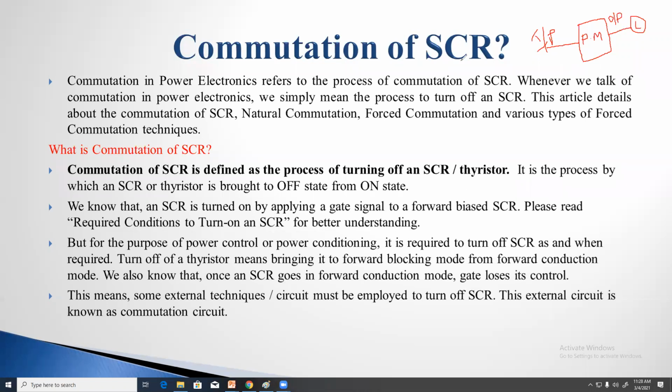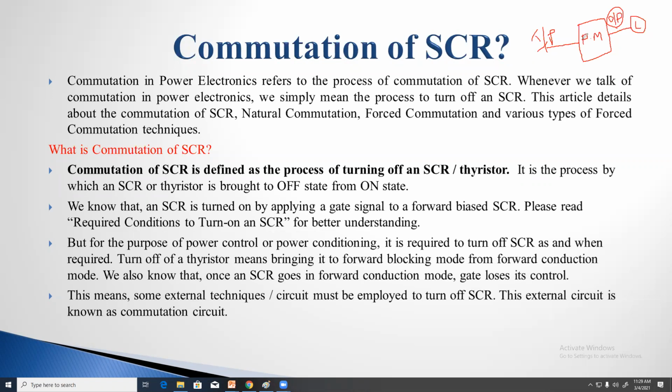To control the power at the output side of this power electronic modulator, whatever switches are used in it should be turned on and turned off. Then only the output power of the power electronic modulator can be controlled.